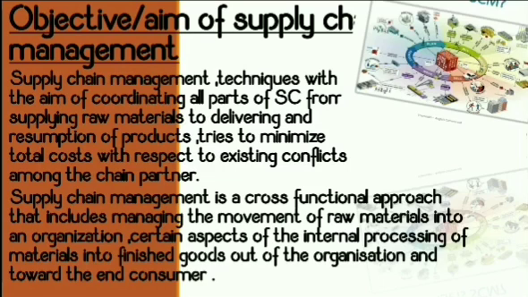The work of supply chain doesn't finish when the supplier supplies the product to the company. After the product is converted into some other product, that product should also be supplied to the distributor and the customer. Even that work comes under supply chain management.